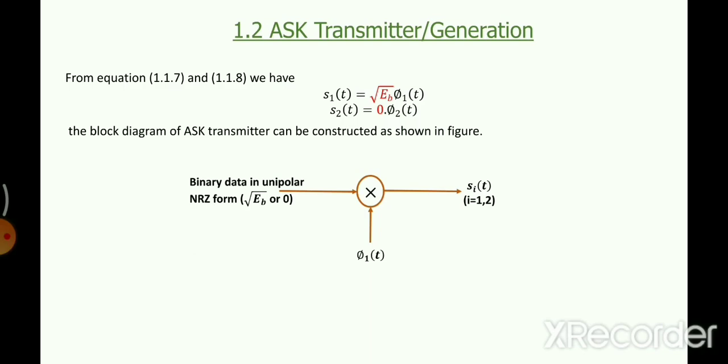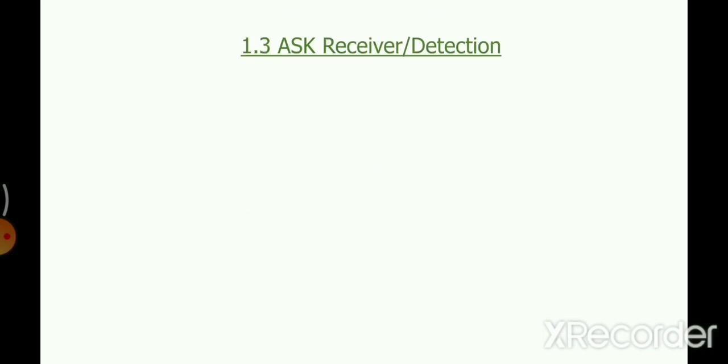I hope you have understood what the ASK transmitter is. Let us move to the ASK receiver. For the ASK receiver, or for any receiver, whatever you transmit, you might not receive everything the same because of the presence of a channel between them. Channels have inherent noise. There are many kinds of noise available, but for analysis purposes, we are going to take additive white Gaussian noise. This kind of noise has a normal or Gaussian distribution. Since most of the processes around us have Gaussian distribution, it is easy to analyze this kind of signal.